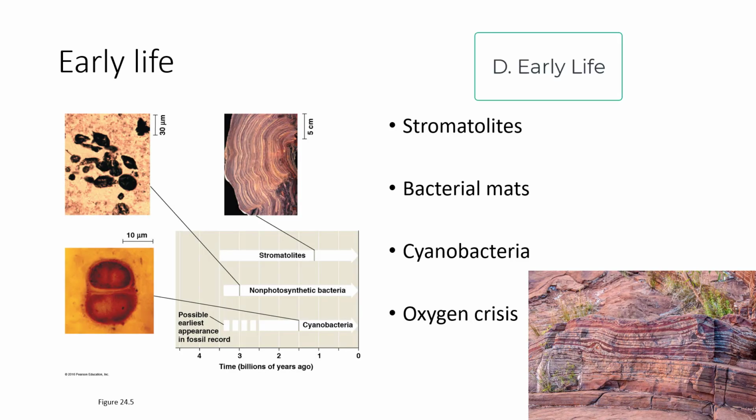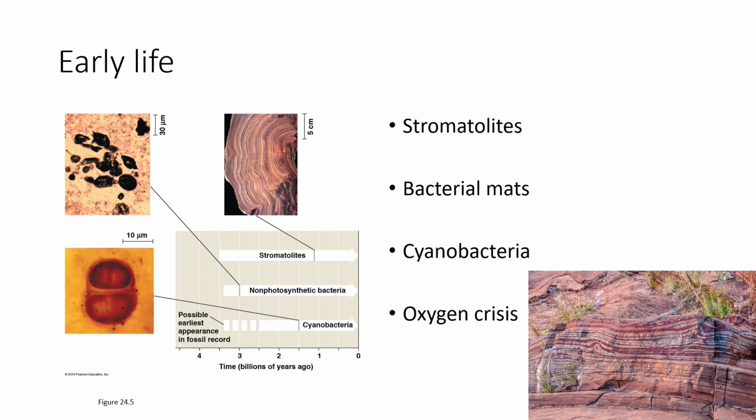What about that early life? Well, that early life with those DNA-bearing prokaryotes formed bacterial mats, and these bacterial mats would grow on top of one another to make something called stromatolites. So the bacterial mats would reproduce and just form more bacteria, and you can see sediment accumulating. Over time, they evolved different methods of utilizing the environment to their advantage, including using sunlight to make energy. And this was the rise of cyanobacteria.